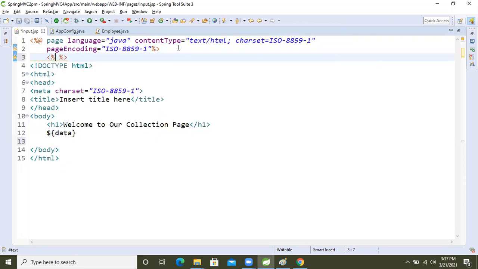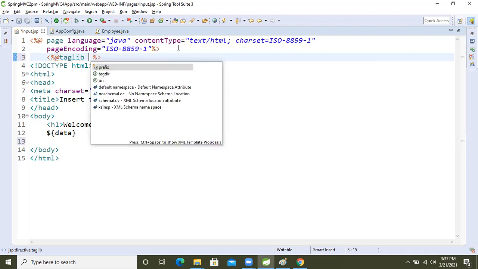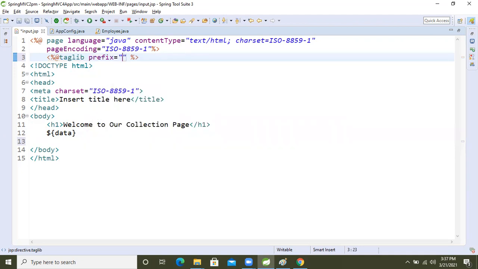So what is that? Percent at the rate. This is the directive tag. Inside that, what do we write? The taglib tag, then one more attribute, the prefix. Inside that I'm giving just c. You can give anything, r also, means Ravi also. But based on that prefix, the tags will be stored.